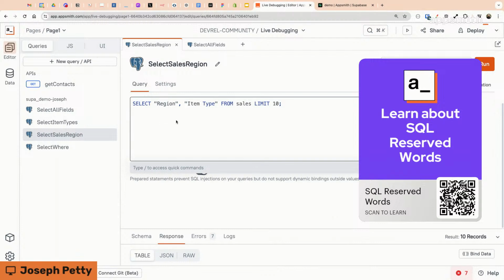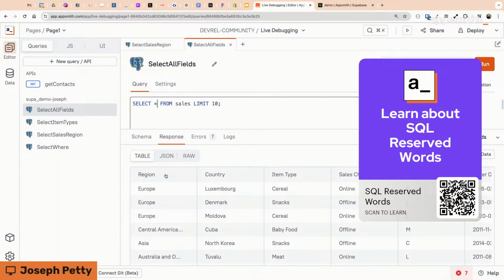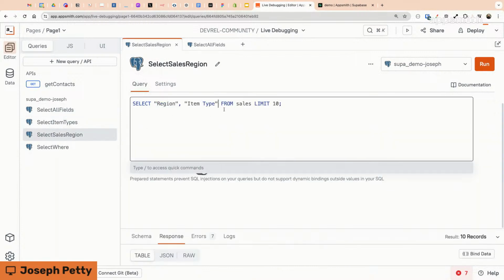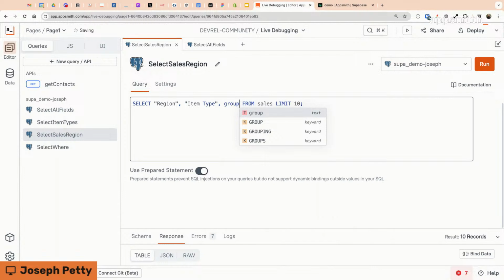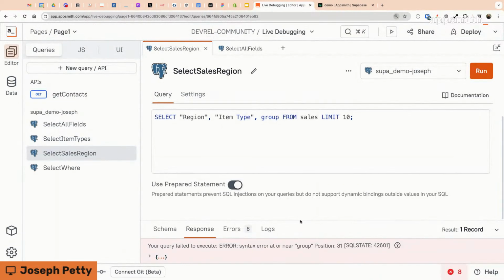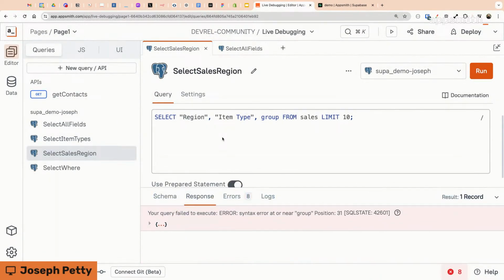I've got a kind of related one before we go on from SQL here. There's one more thing I want to check out. So we saw that uppercase characters in the column name is an issue, and a space. That was another issue here. But I have this group column, and I was trying to get it to work earlier, and I'm getting an error there as well. But that is not uppercase. There's no spaces, so this should work. But it says syntax error at or near group. So what's going on here now? It is not a space or an uppercase issue.